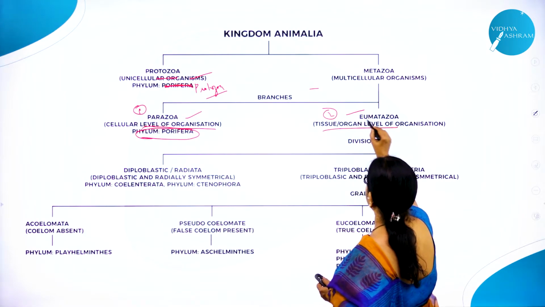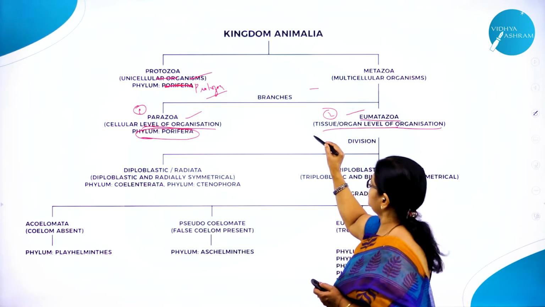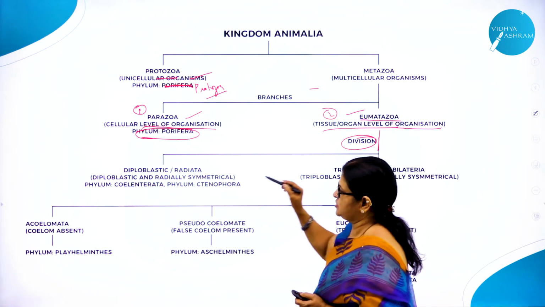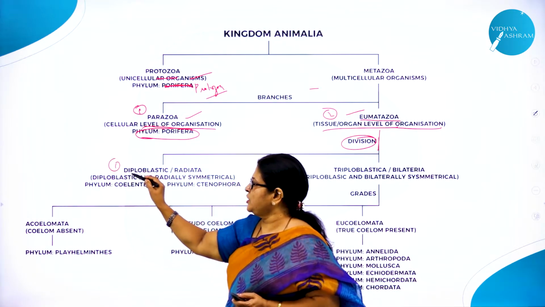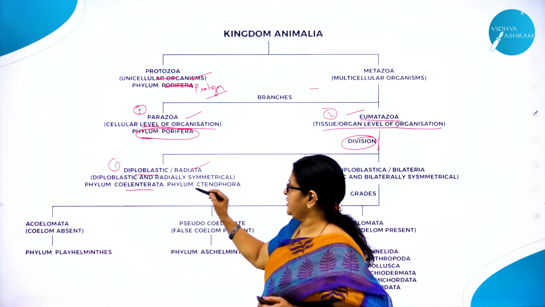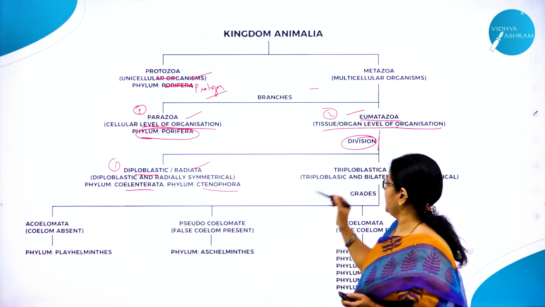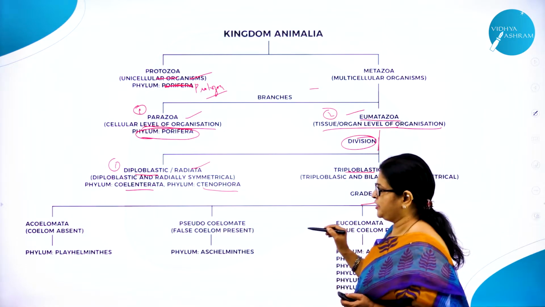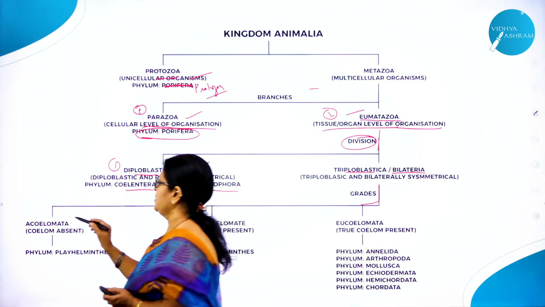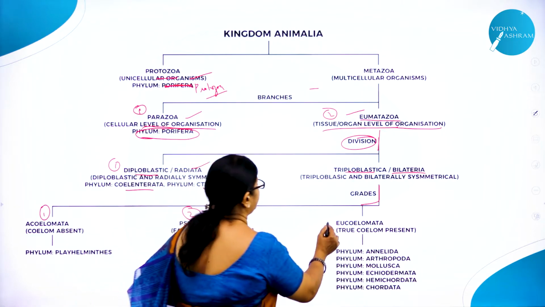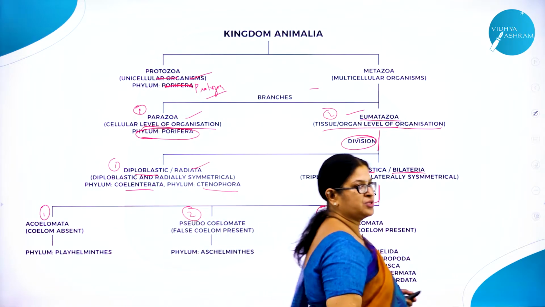Then Eumetazoa, they have tissue, organ level of organization. Then they are divided into two divisions. Division 1 called Diploblastica radiata. Example, phylum Coelenterata, phylum Ctenophora. Then Triploblastica bilateria is again divided into three grades. What are the three grades? One is called Acoelomata, second Pseudocoelomata, and third Eucoelomata.